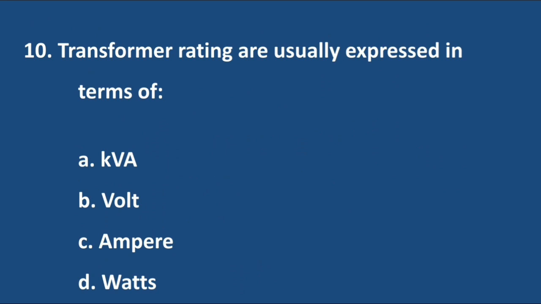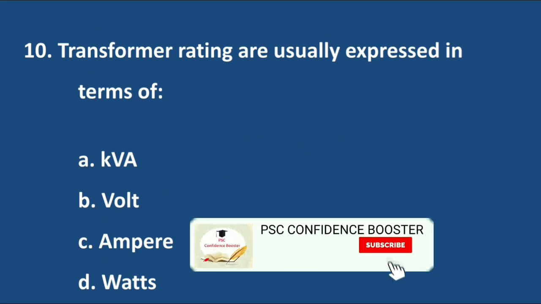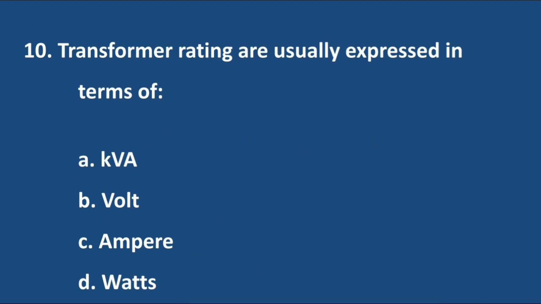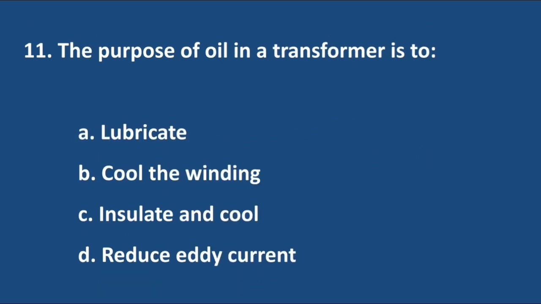Question number 10. Transformer rating are usually expressed in terms of. Answer is option A, kVA. Question number 11. The purpose of oil in a transformer is to. Answer is option C, insulate and cool.